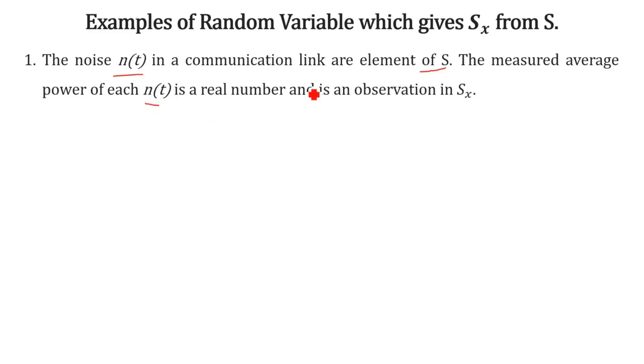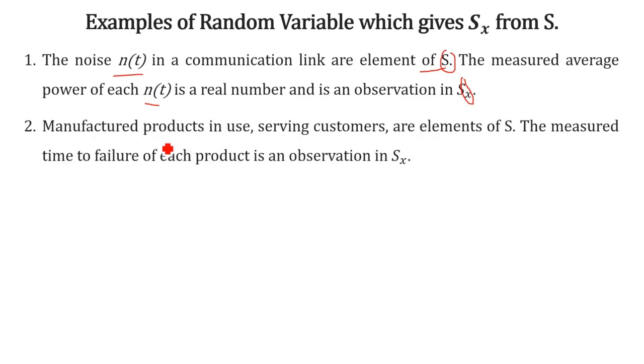So we are assigning average power to the noise, and it is in Sx. We are assigning average power to each noise, that is a real number, that will be in the Sx.